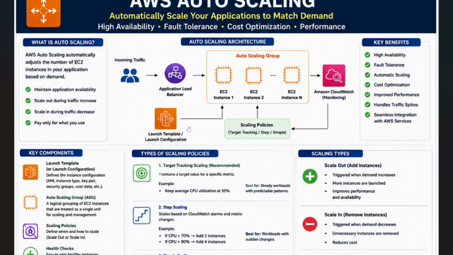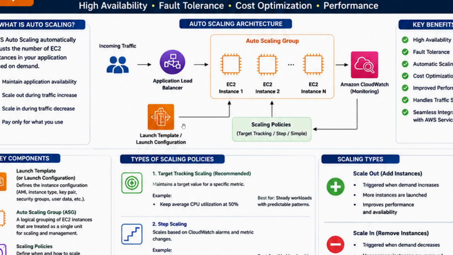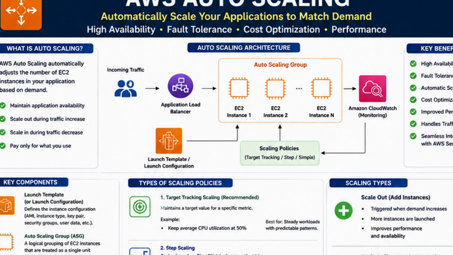Now, how do we actually trigger the auto scaling? Let's understand that part. Say there is incoming traffic hitting the load balancer. Let's take the example of this flow. The load balancer is calling this auto scaling group. Say I start with one instance, so currently only one instance is serving the traffic to the client.